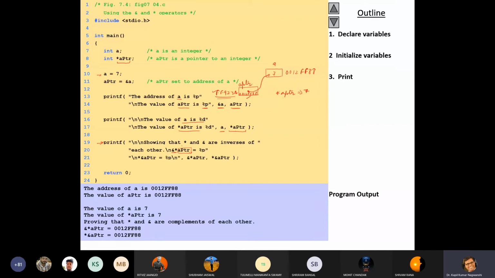Okay. So what is the content of aptr? The content of aptr is 0012, the same thing. And see, the sequence is changed, associativity. Here the sequence is & then *, and there * & is written. So both have the same impact.